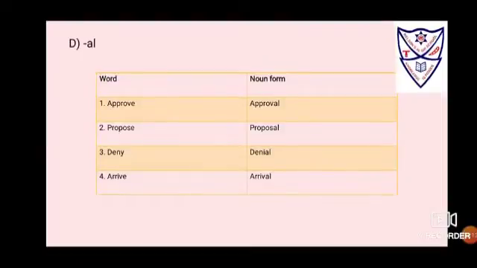Next is the suffix al. When the verb is approve, you have to remove e and put al as the suffix, that changes approve to approval. When the verb is propose, remove e, put al, changes to proposal. When the verb is deny, change y to i and then add al, that changes to denial. Arrive, when the verb is arrive, after removing e, put al, changes to arrival.